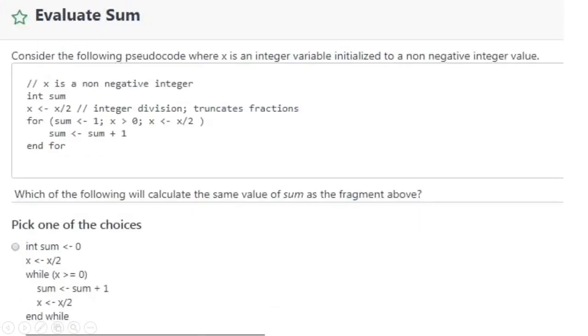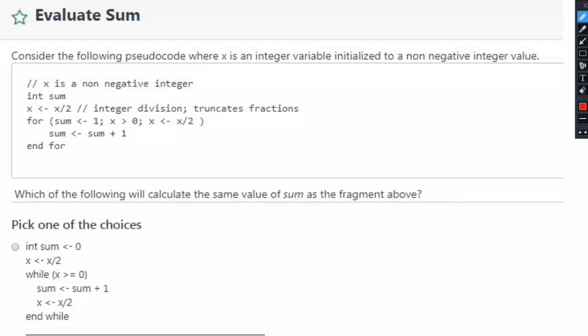So in this case you have to analyze the given code snippet. What they have done is first divided this x value in half, that is x divided by 2, and within this for loop also at every iteration they are reducing this x value by half, x is equal to x by 2, and at every iteration they are incrementing the sum value by 1, and initially sum is initialized to 1. Now in this case the best way to solve this problem is to eliminate options.